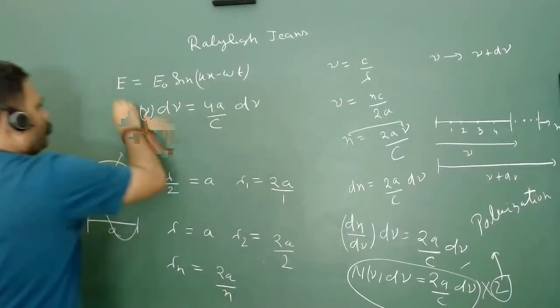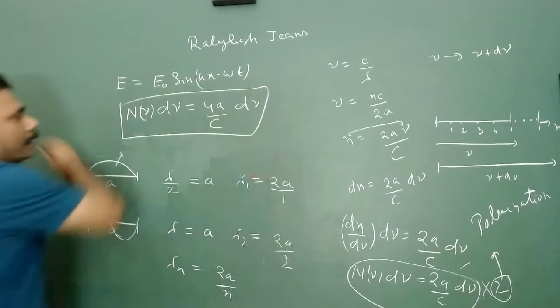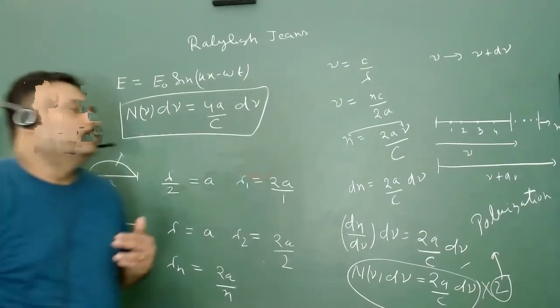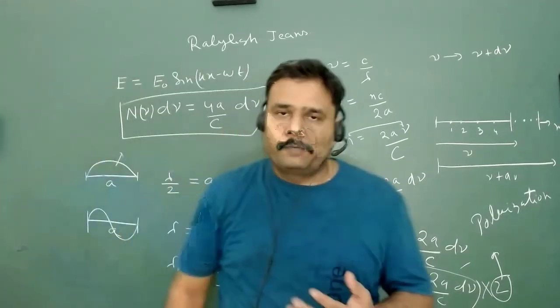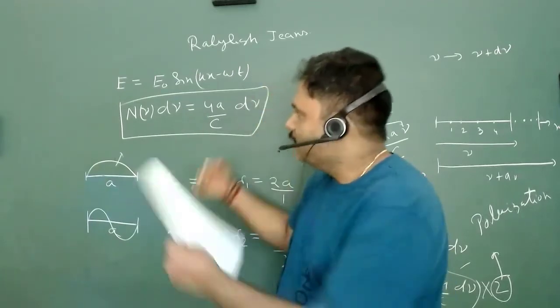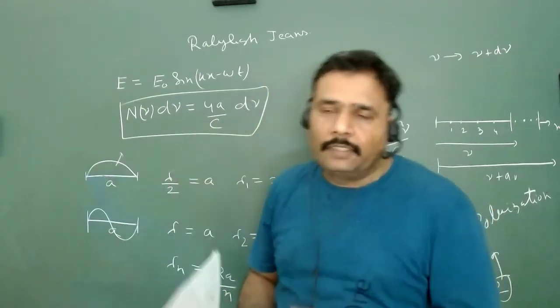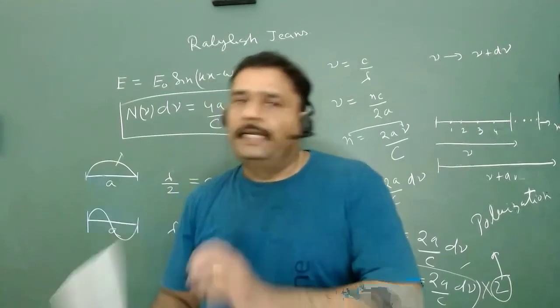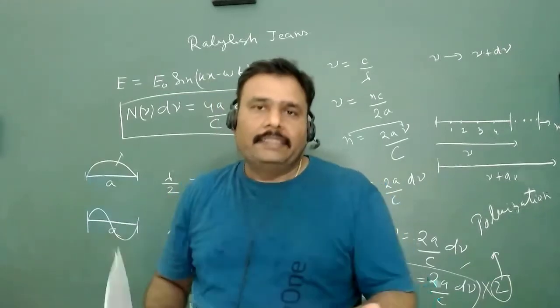This is one of the mother expressions which leads to the explanation of black body radiation. And the next target is to understand all this in 3 dimensions, because that is the actual purpose.